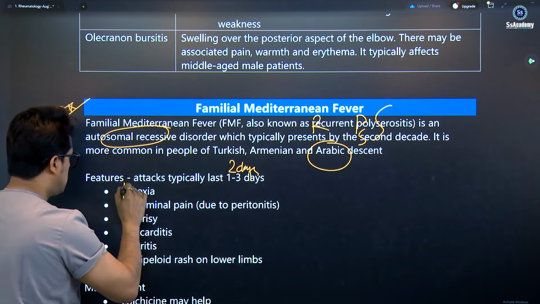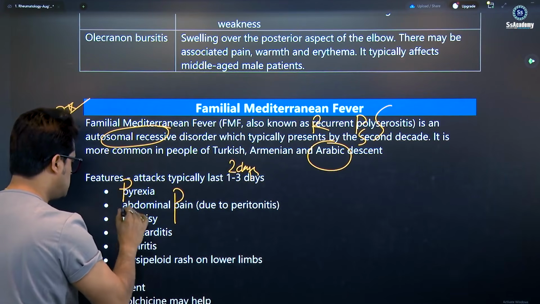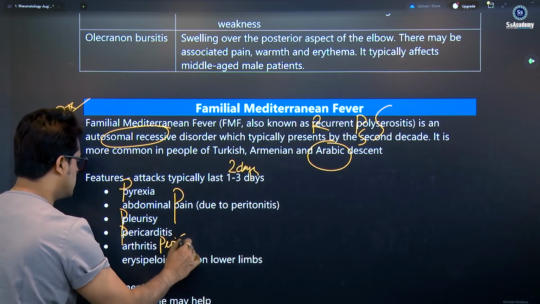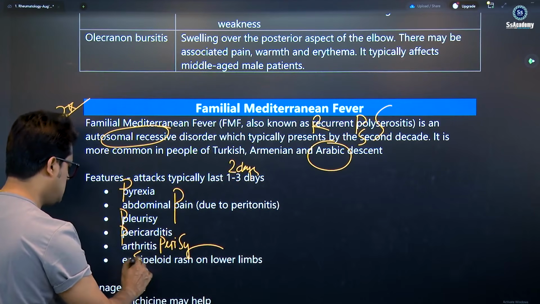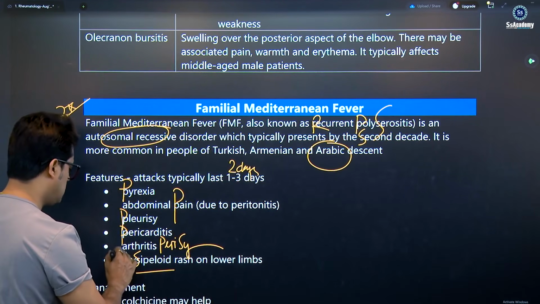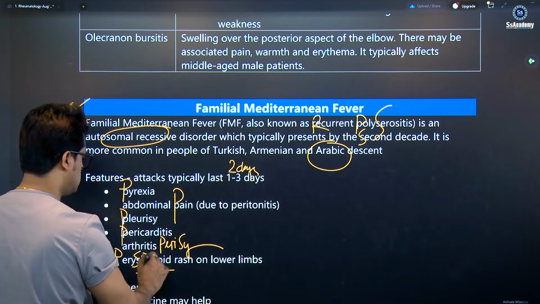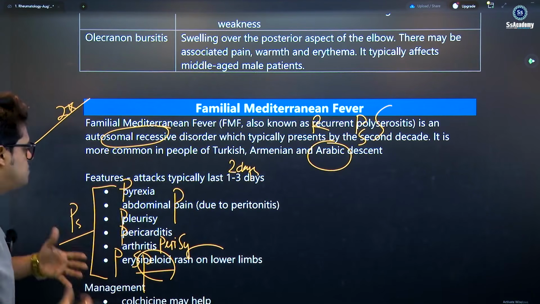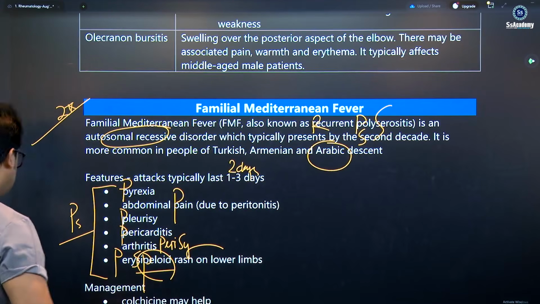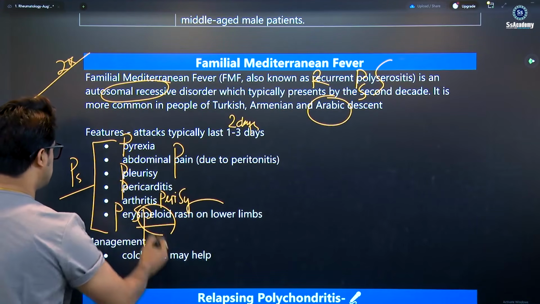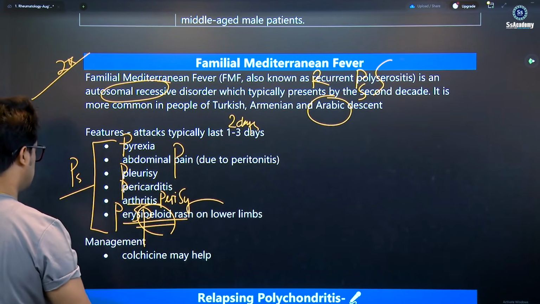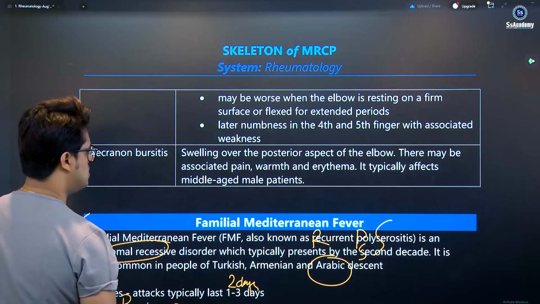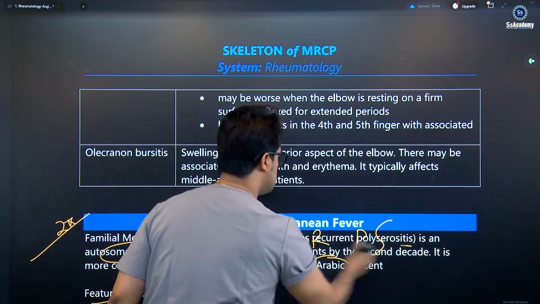So the serositis: pyrexia, pain, pleurisy, pericarditis, and peritonitis, less common, but yes, periserositis means synovitis, and erysipeloid rash. You can write down pericyp... erysipeloid rash, you can say. So all the P's that you need to remember, that's it. Pyrexia, pain, pleurisy, pericarditis, peritonitis, and management is colchicine, which may help. Done. So you see the recurrent polyserositis.